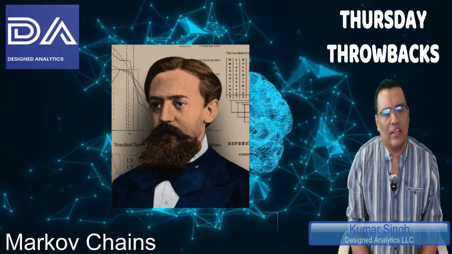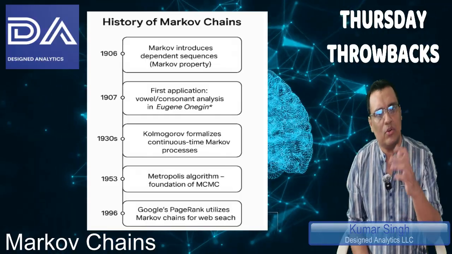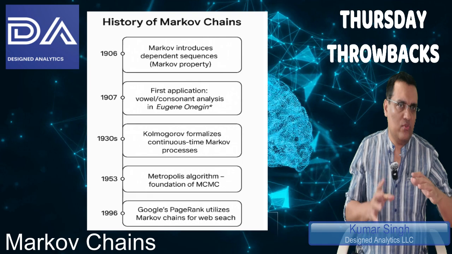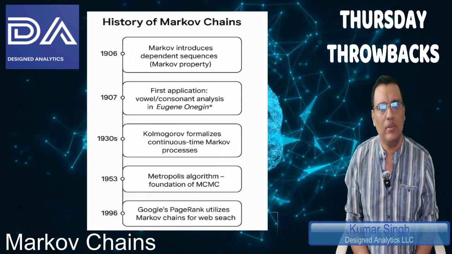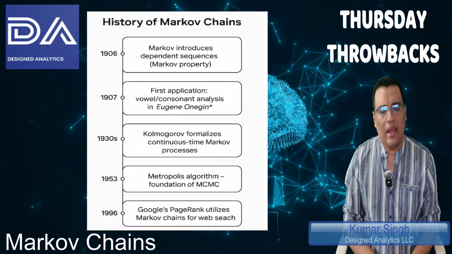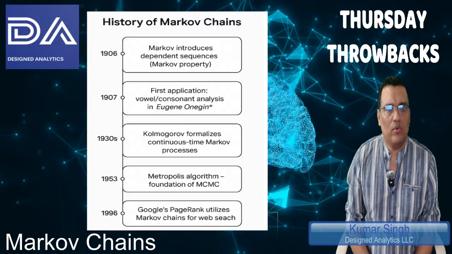So with that background, let's get into the history aspect. What you see here is the historical timeline. Before Markov chains, there was work done in the field of stochastic processes that laid the groundwork.